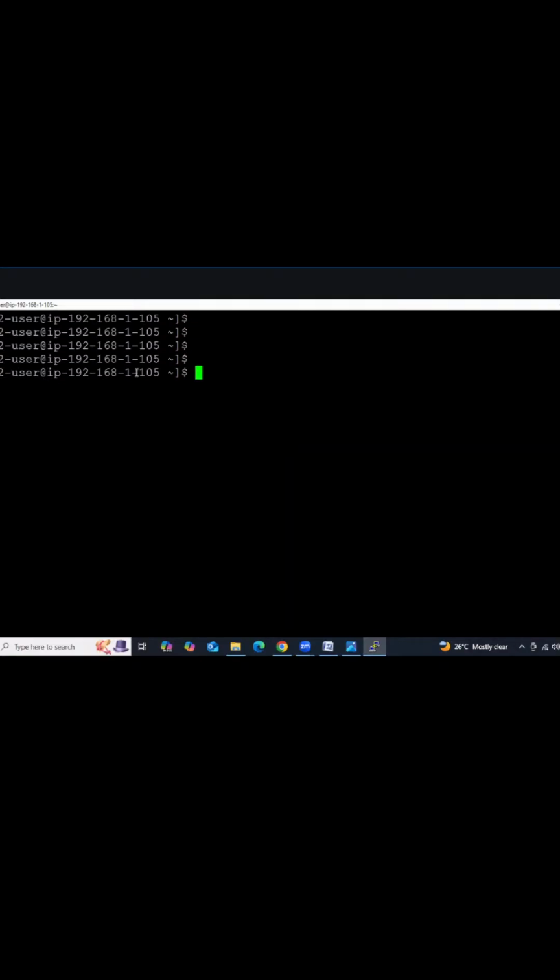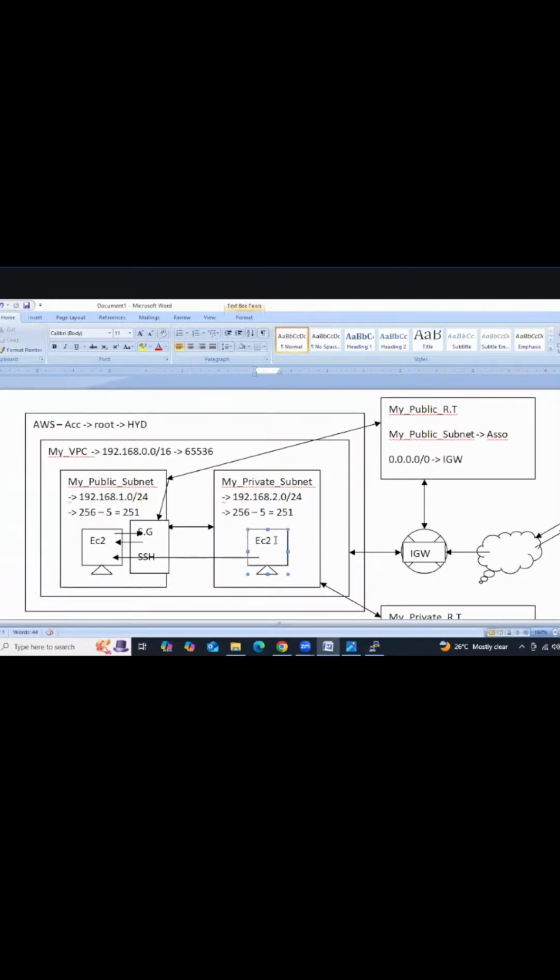Got it? This is the public server. The IP address is 192.168.1.something, provided from the 251 IP addresses. In total we have 251 IP addresses in the subnet, and it is going to provide 105. Got it, guys? Okay. Then how do we access this instance from this instance remotely? Same key we are using, right?